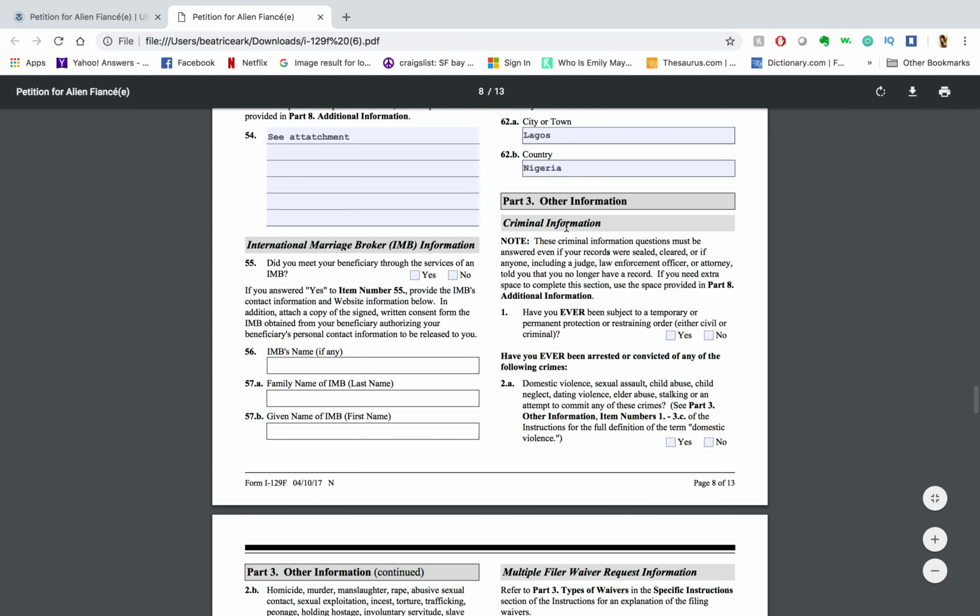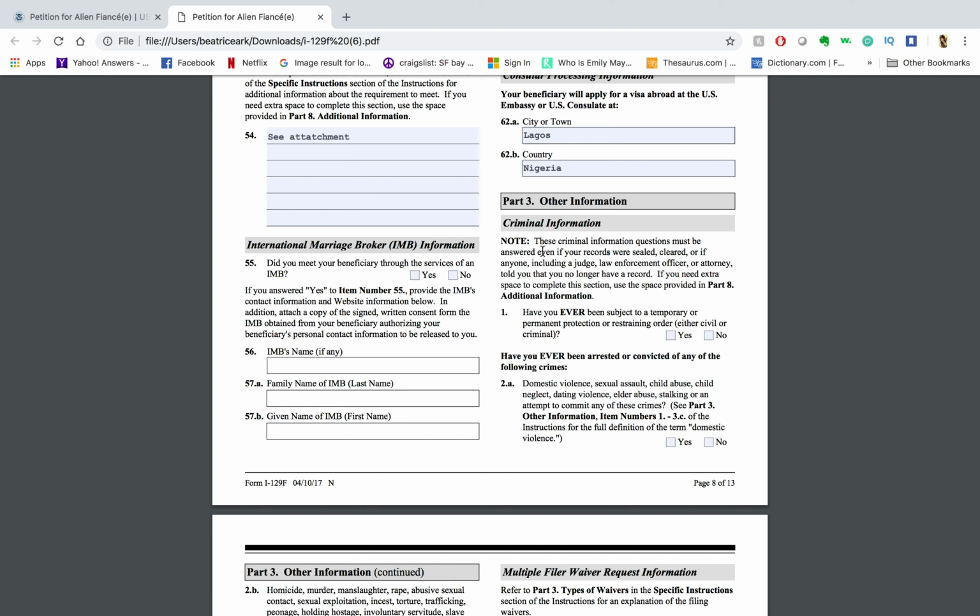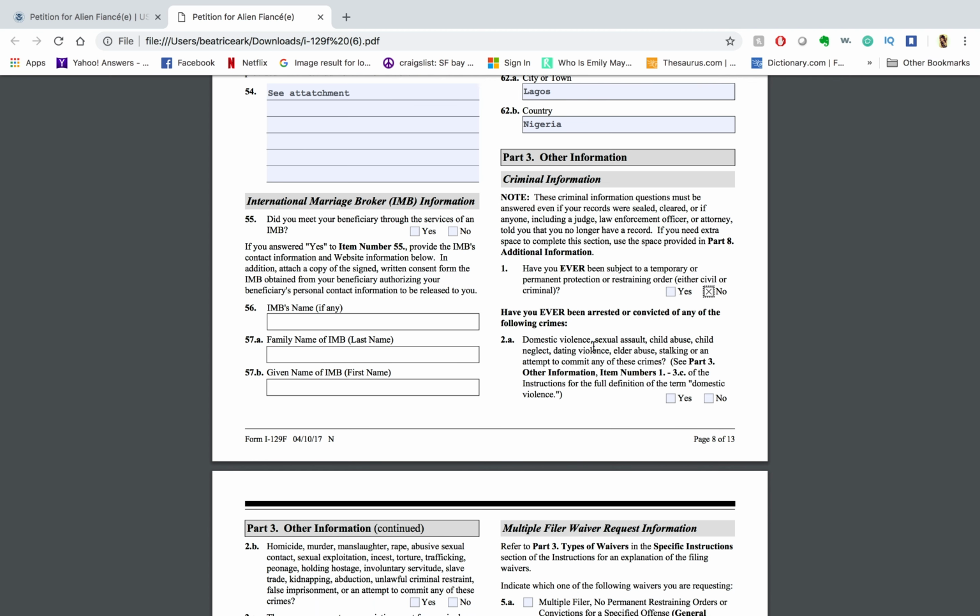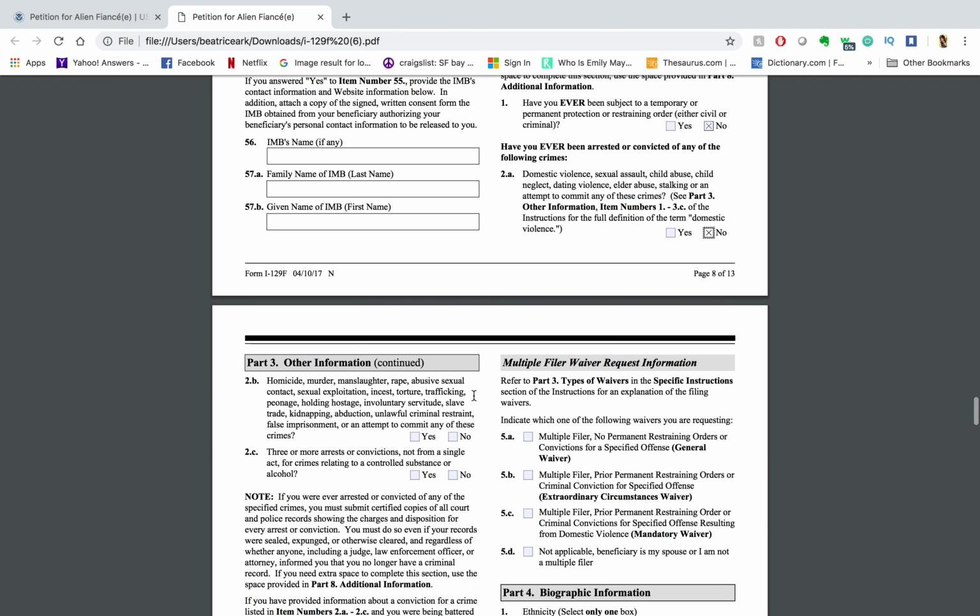All right, so this part is about you. For part 3, about criminal information. So I have not committed any crimes, so I am going to put no for all of these. They do ask for domestic violence, sexual assault, child abuse. Put no if it doesn't apply to you. And if you have, please do not hide it. Do not hide it. Put yes, because they know everything. They can always dig this up no matter what.